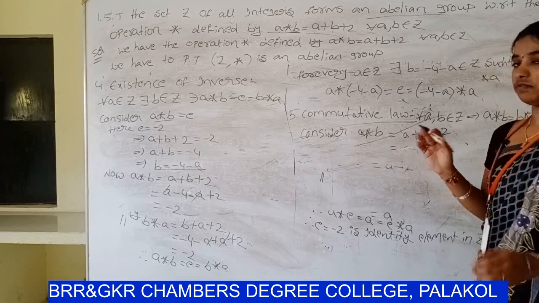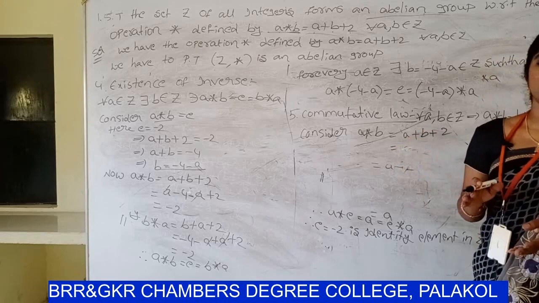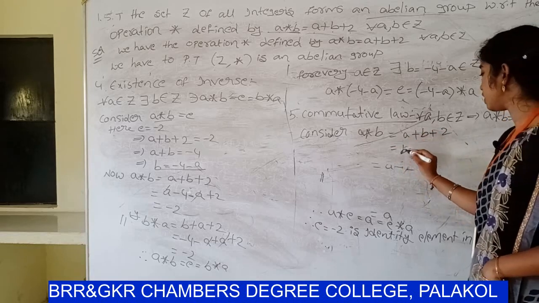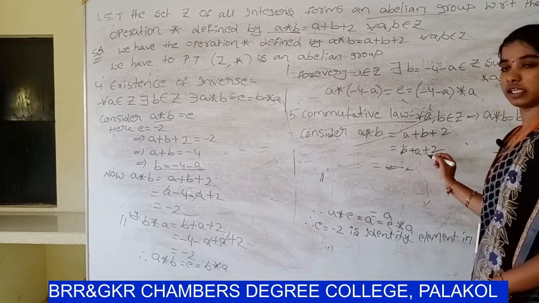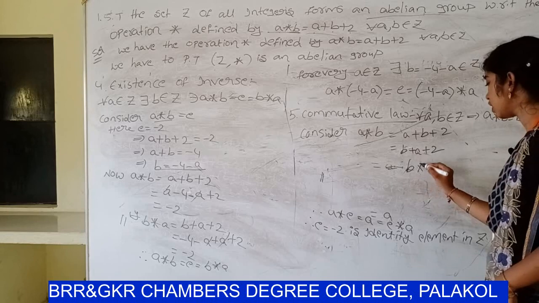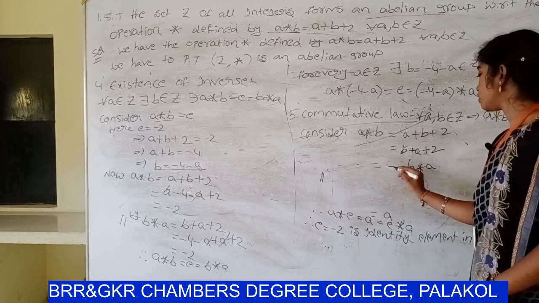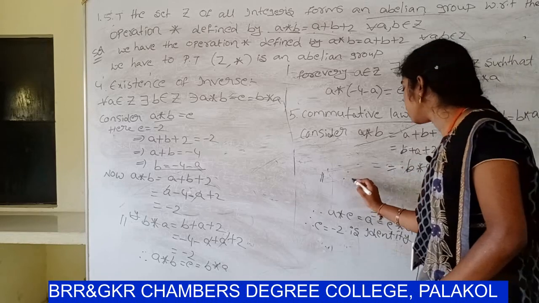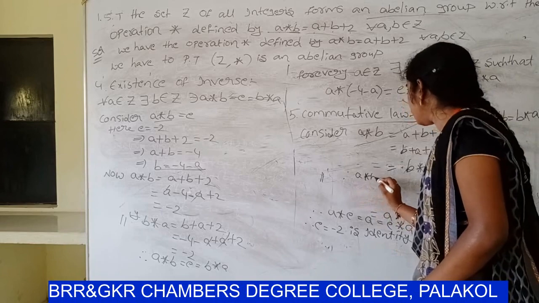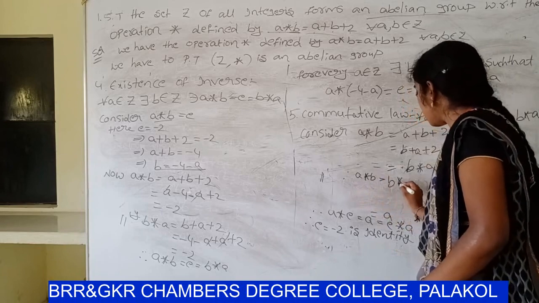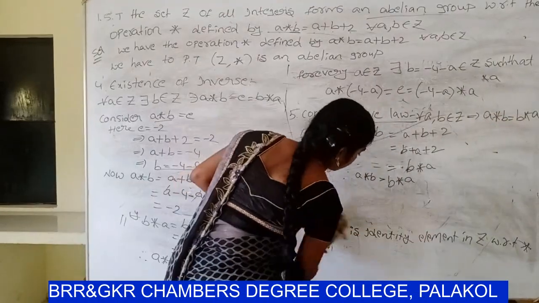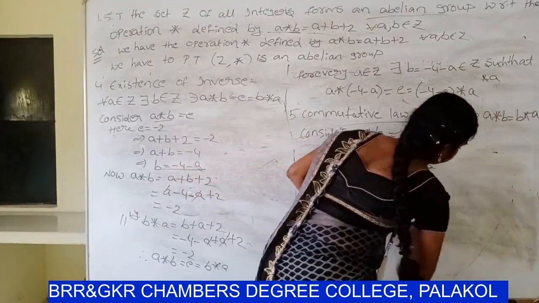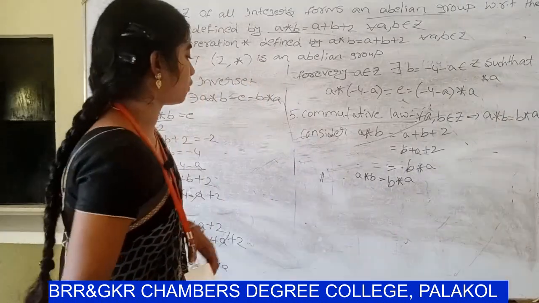Already you know that 1 plus 2 value is 3, 2 plus 1 value is 3. So it can be written as b plus a plus 2. So b plus a plus 2 can be written as b star a. So therefore a star b equals b star a.